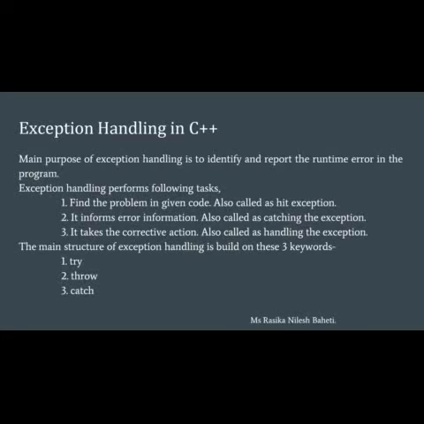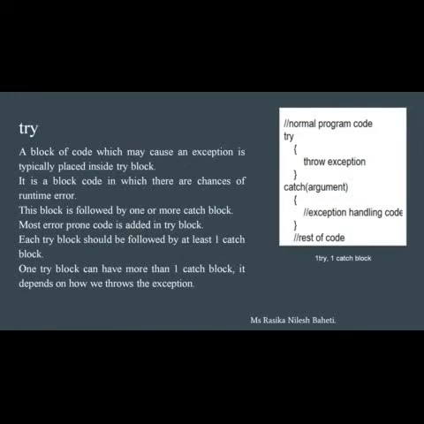Exception handling performs the following tasks. 1. Find the problem in the given code, also called hit exception. 2. It informs error information, also called catching the exception. 3. It takes the corrective action, also called handling the exception. The main structure of exception handling is built on these three keywords: 1. Try. 2. Throw. 3. Catch.